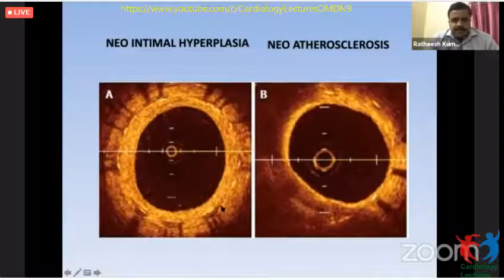This is the image of classical neointimal hyperplasia, where you have a homogeneous consistency with bright fibrotic shadows. And this is neoatherosclerosis, where you would see fibrosis as well as lipid plaques. So in our case, we had both.